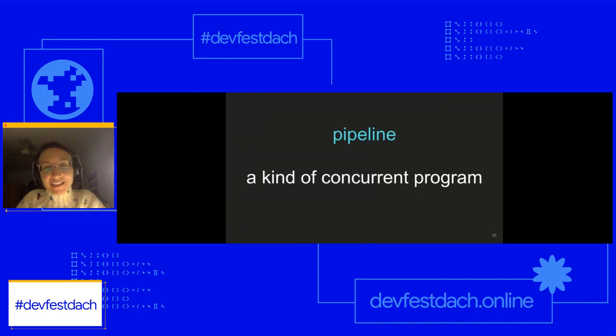And now the highlight of the talk, hopefully, is how we're going to piece all those concepts together and use a pipeline. The idea of a pipeline is a kind of concurrent program. There are honestly many of them, but a pipeline is a way for us to orchestrate channels and Goroutines to, like I said previously, process streams or batches of data.